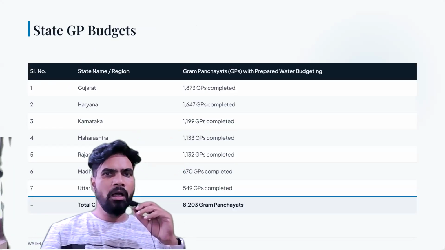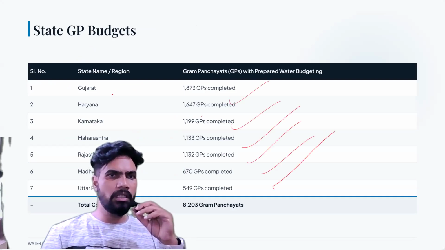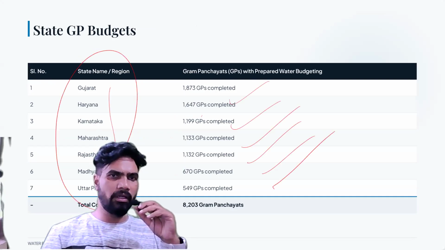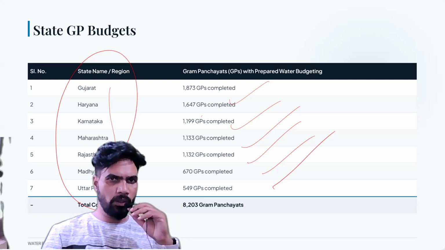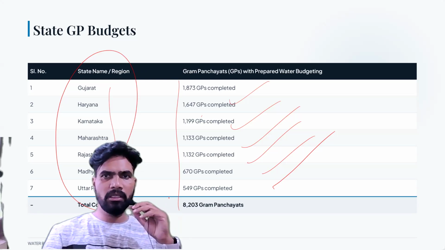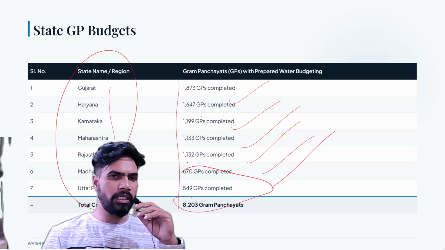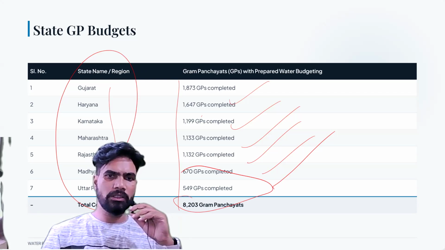Some of the data is provided state by state. These are the 7 states where Atal Bhujal Yojana has been implemented, and this is the number of gram panchayats which have prepared the water budgeting. In total, in our country, 8,203 gram panchayats have prepared water budgets.